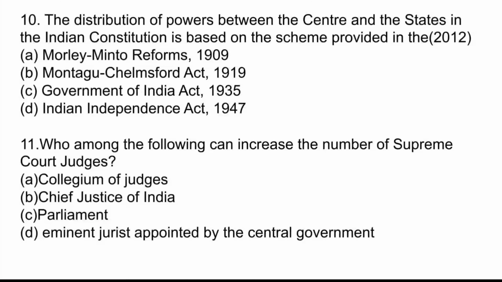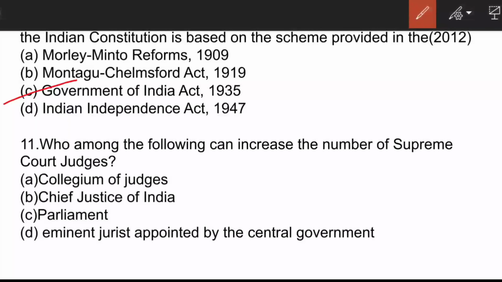The distribution of power between the center and the state in the Indian Constitution is based on the scheme provided in? This again is a question from 2012 UPSC previous year paper. The correct answer is option C, Government of India Act 1935. The next question is, who among the following can increase the number of Supreme Court judges? The correct answer is option C, Parliament.